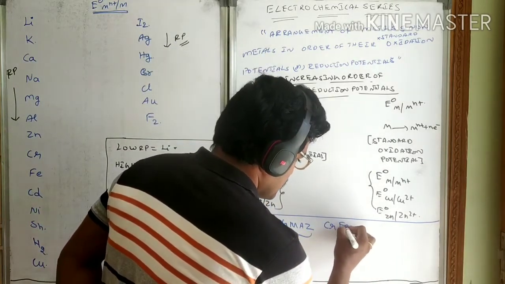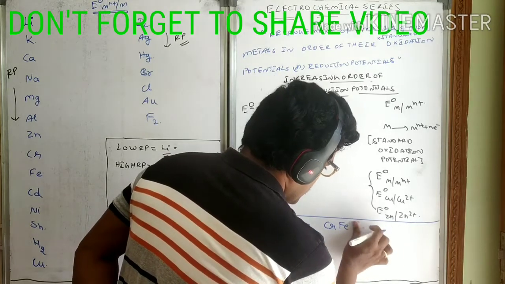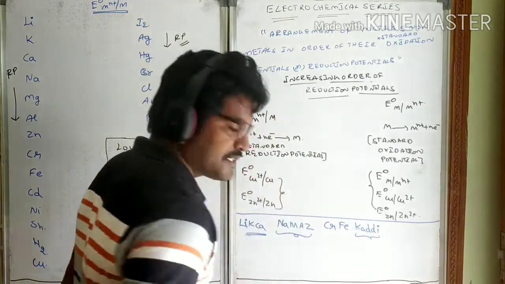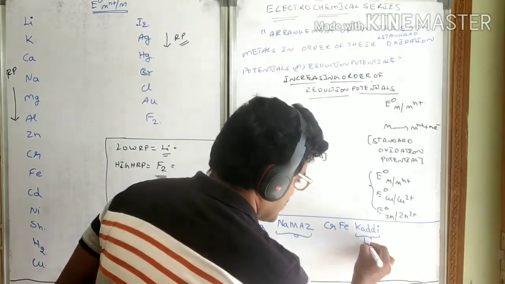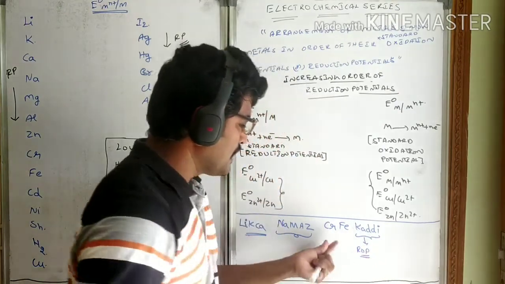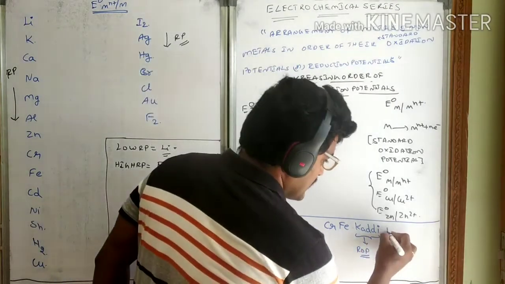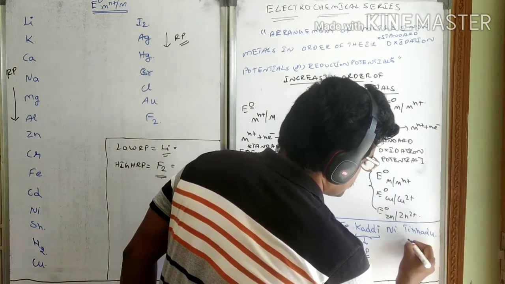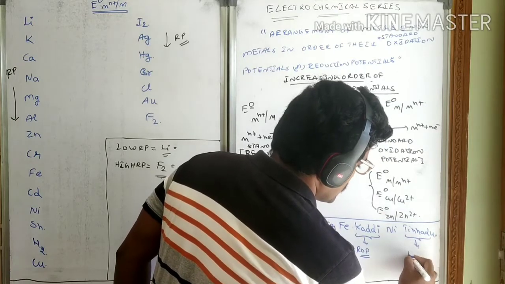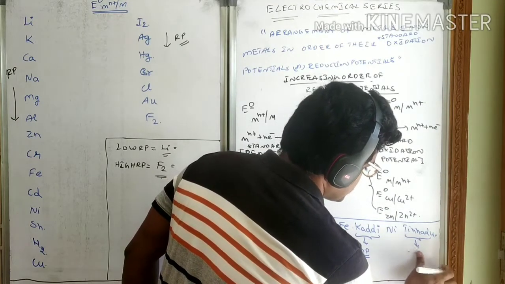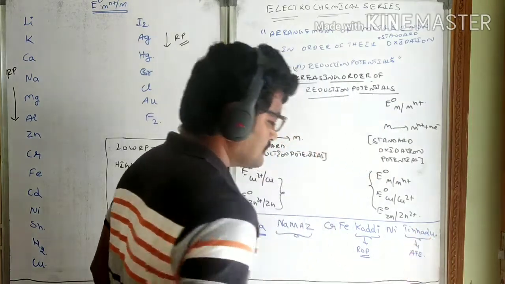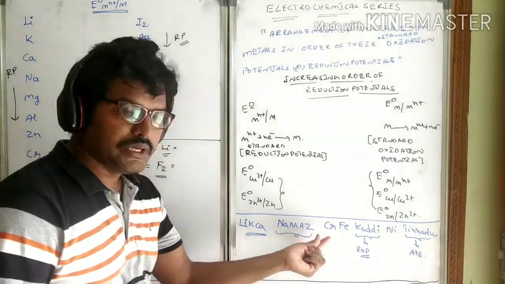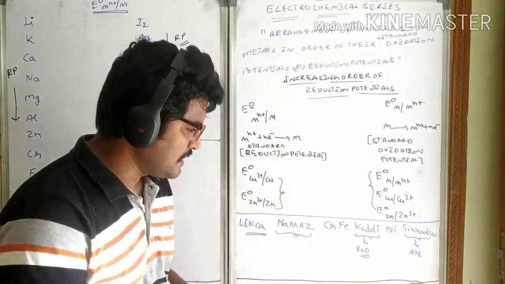Criminal, iron, kaddi. For this you should remember this kaddi. Kaddi means a rod. Criminal iron kaddini tinnadu. Tinnadu is a Telugu word which means ate. So see, Likka namaz doing, criminal iron kaddini tinnadu.